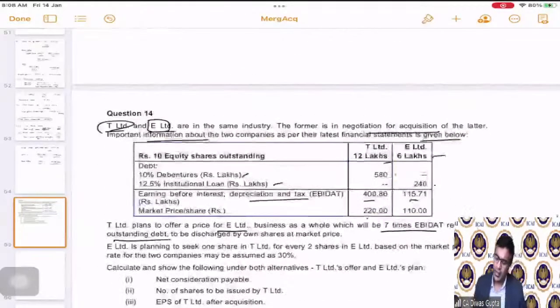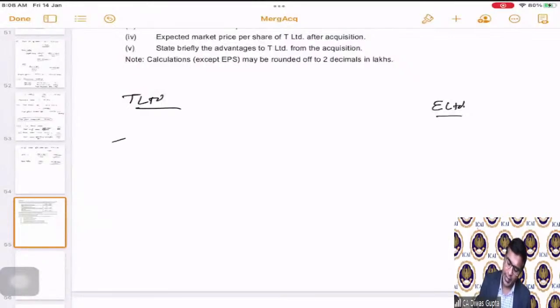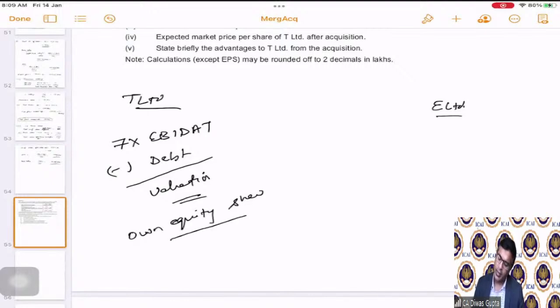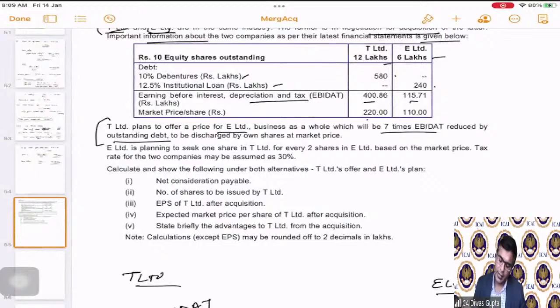If we say from the T Limited standpoint, they are saying we will do 7 times EBITDA and reduce your debt and arrive at a valuation, which we will pay you as a purchase consideration in the form of our own equity shares. Correct? That's what it is asking us. And the own equity shares will be issued at a market price of 220 that is given above.